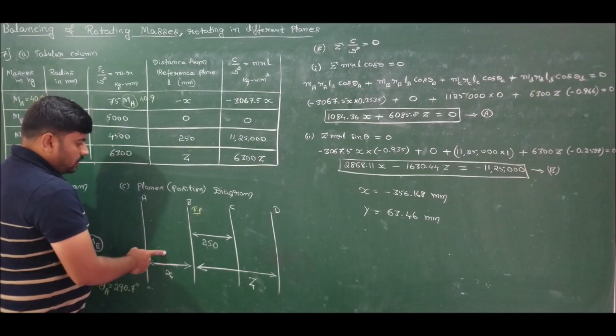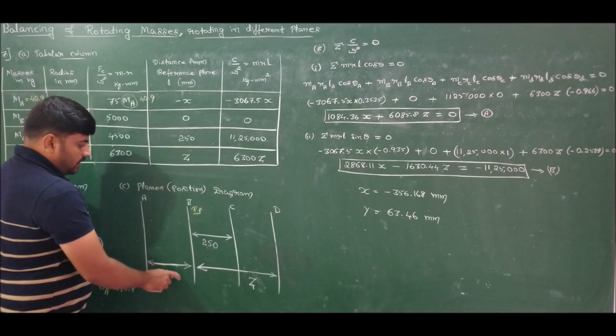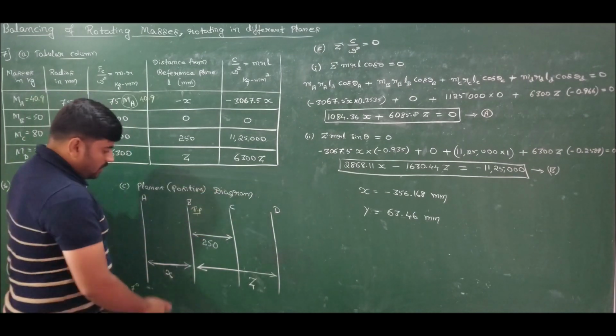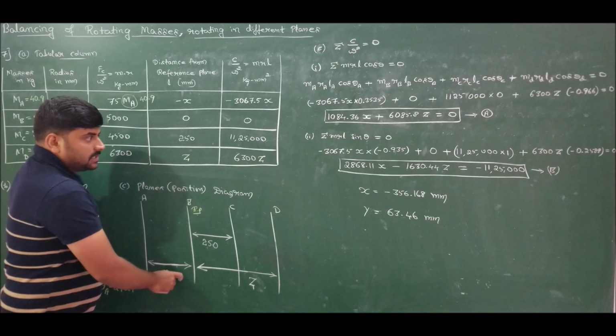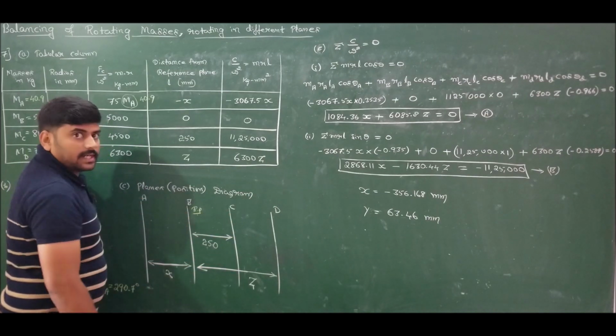Here x is negative, but according to what we took we should get positive. If I get positive, the diagram I took is correct. Since I am getting negative, I should shift it to the other direction.